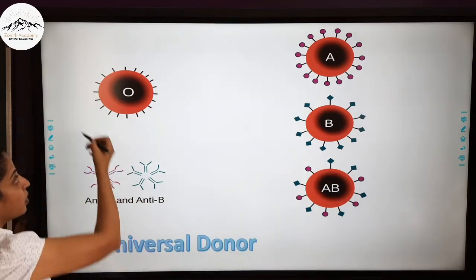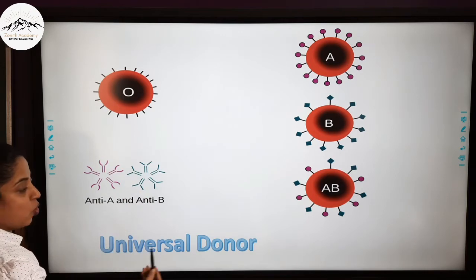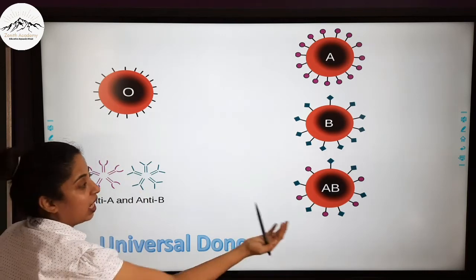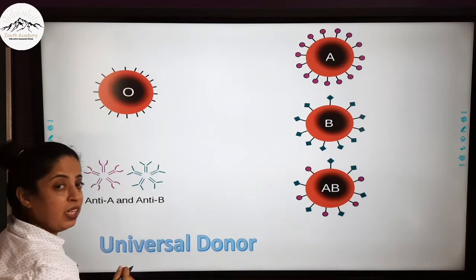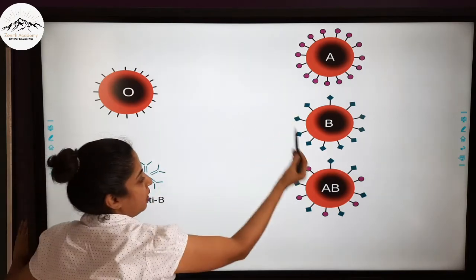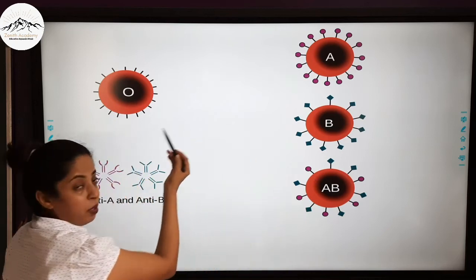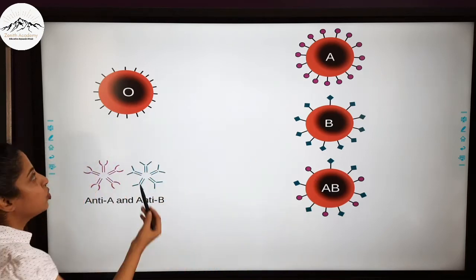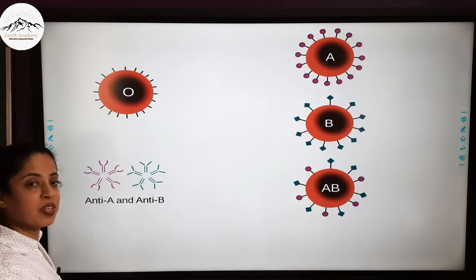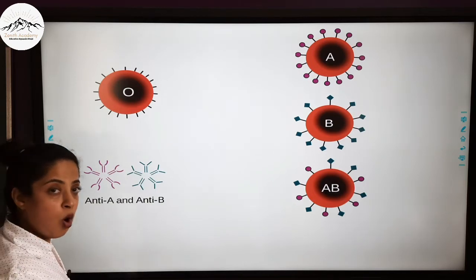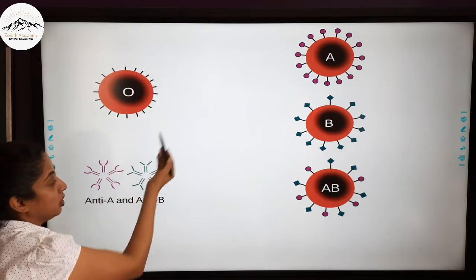That is why the person with blood group O is known as the universal donor. It cannot take blood from anyone else, but it can give blood to any person. A, B and AB are not able to give blood to blood group O. So he can only accept blood from the same blood group, that is, a person with blood group O can only donate blood to this.